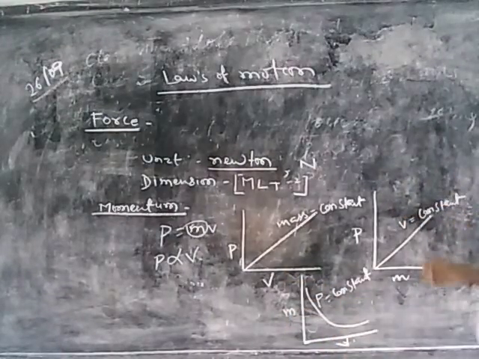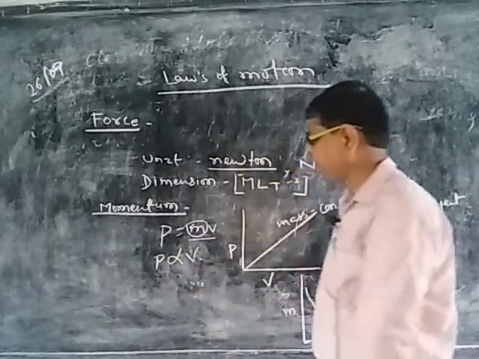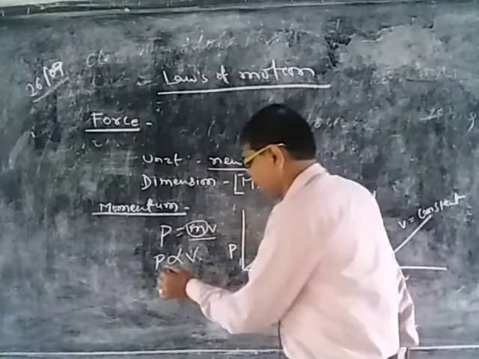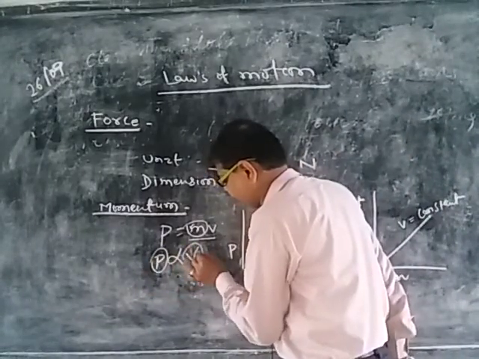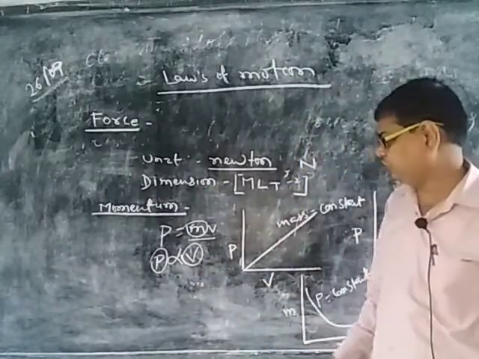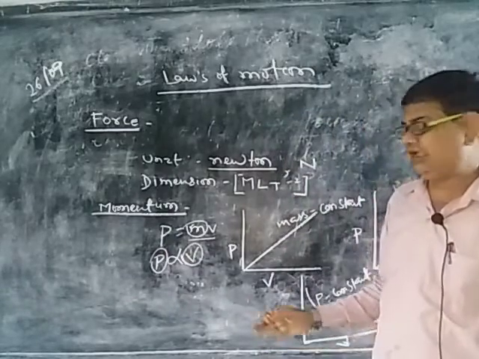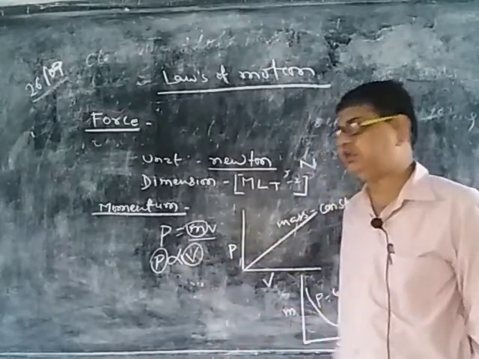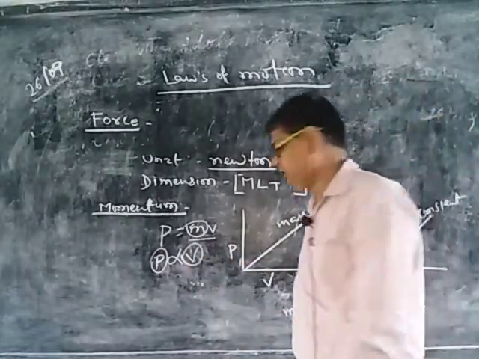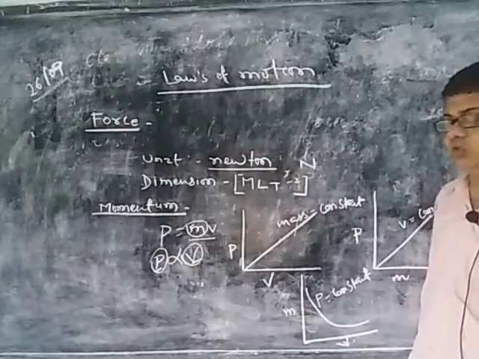So the product of mass and velocity is called momentum. The momentum is directly proportional to the velocity. So, the higher the velocity, the greater the momentum, and when the velocity is lesser, then the momentum is also lesser.